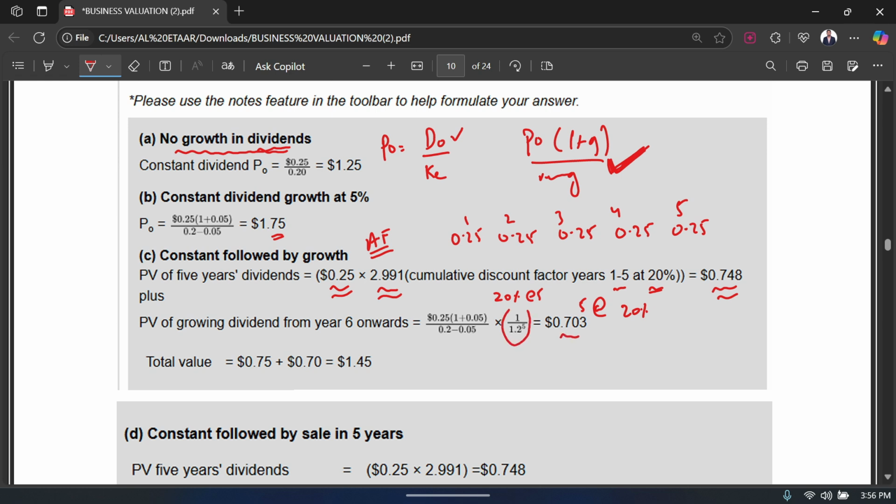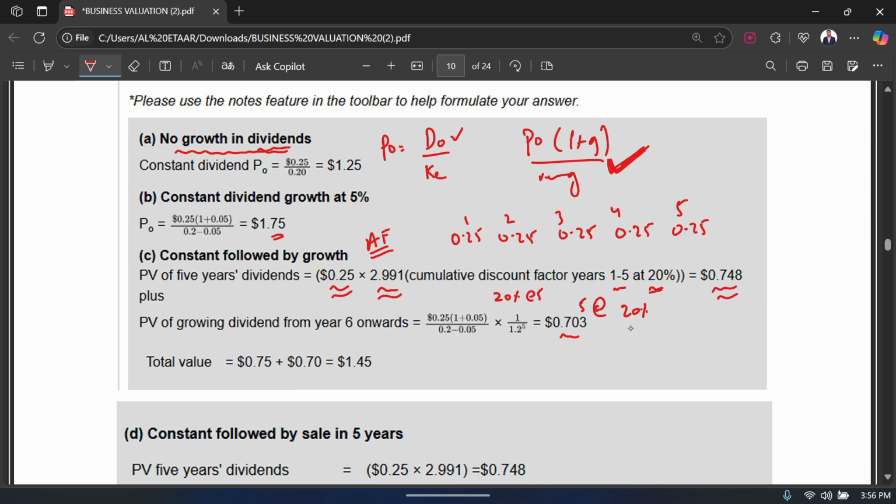Again, why did we multiply it with the discount factor? Because you need the present value, just like the way we did over here. But we use the discount factor over here because there was an uneven cash flow, right? Over here we had even cash flows, so we used the annuity factor, but over here we had uneven, so we are using the discount factor. Okay, very basic. I hope you guys already know this.